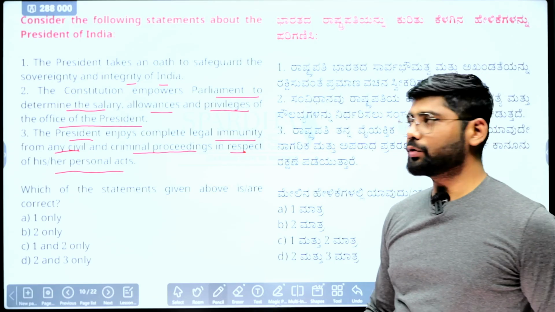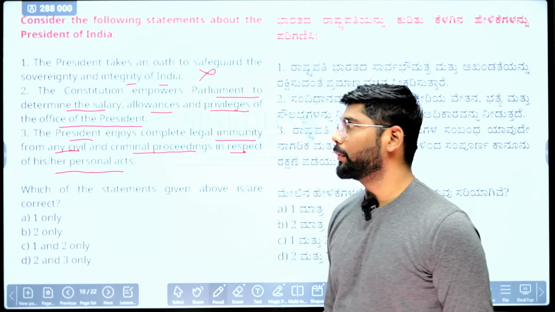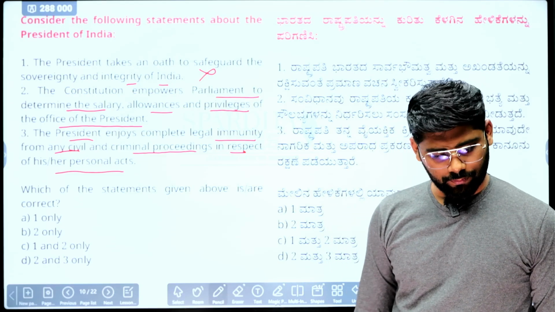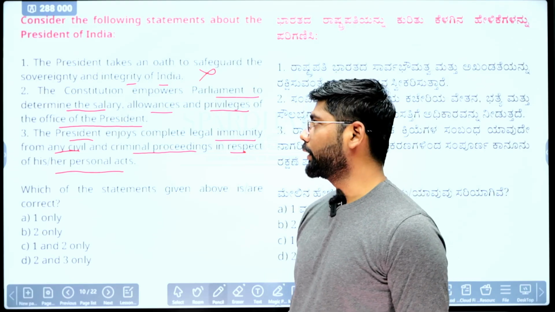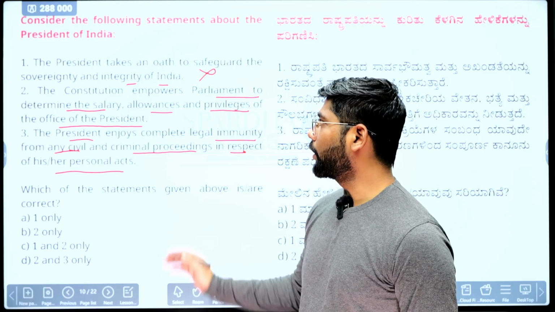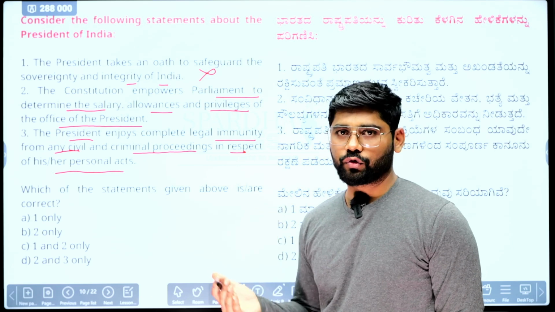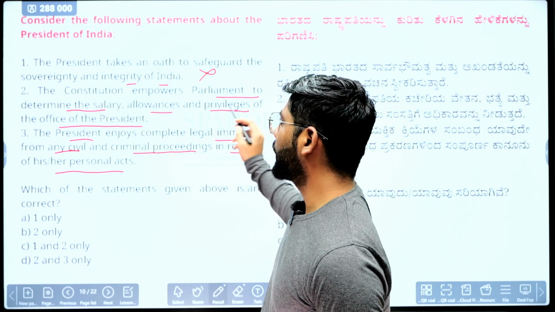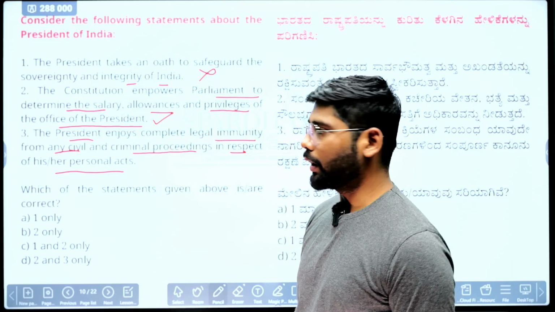Okay, we'll see which one is correct. The first is wrong, because the President doesn't take an oath to safeguard the sovereignty and integrity of India. He takes the oath to preserve, protect and defend the Constitution. So it is not about the country. Second statement, the Constitution empowers Parliament to determine salary, allowance and privilege of the President. Yes, the Constitution allows this.